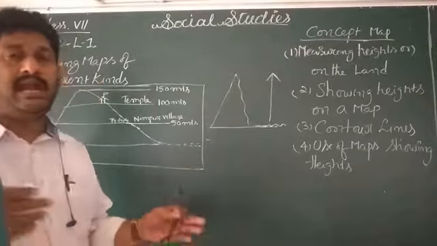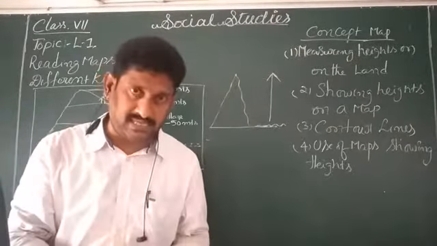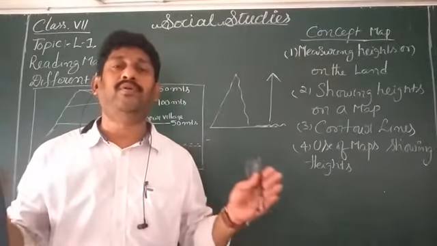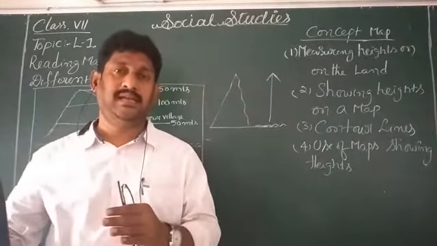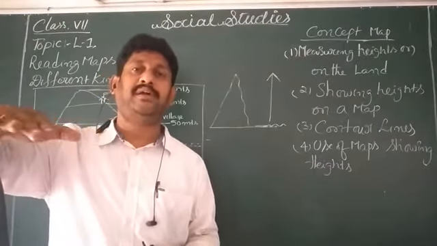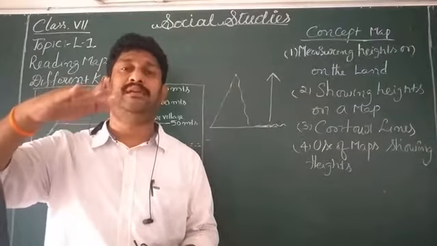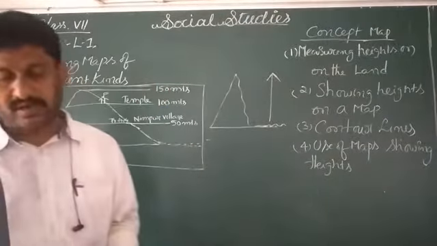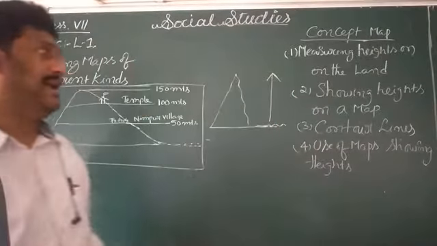Because worldwide, all the seas are connected with each other. There are no boundaries between one sea and another sea. That's why for basic measurement we take sea level as the base limit. So that is measuring heights on the land.